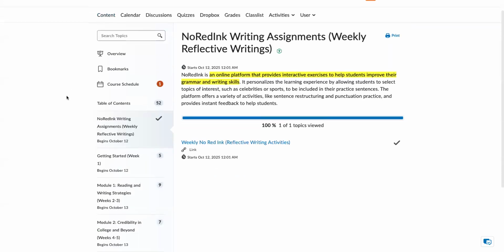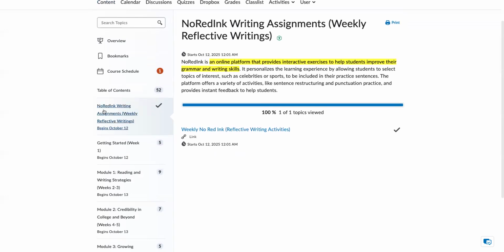it will open up, and first it will take you to your No Red Ink writing assignments. And there is a new one uploaded every week. So you will need to just click here and then click on Weekly No Red Ink Reflective Writing Activities. And it will take you directly to the No Red Ink writing assignments.